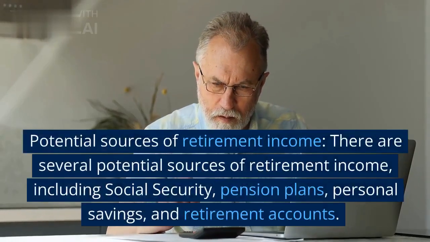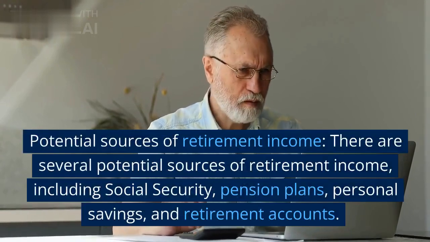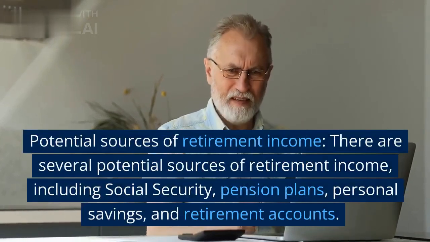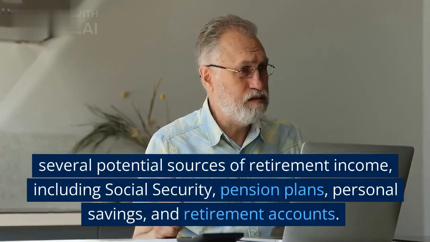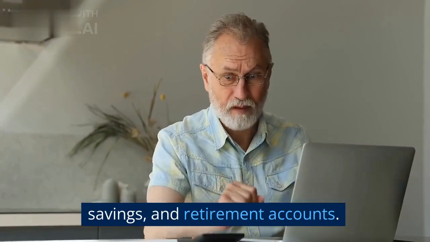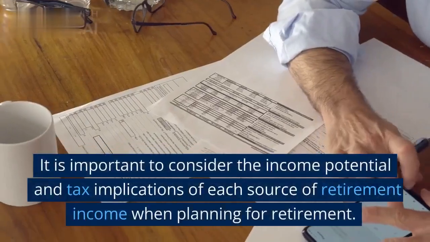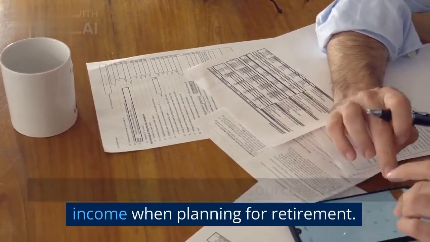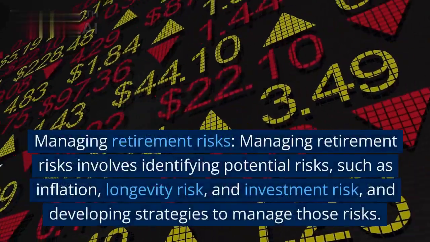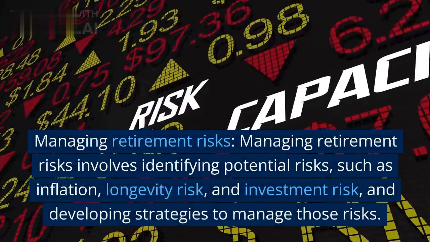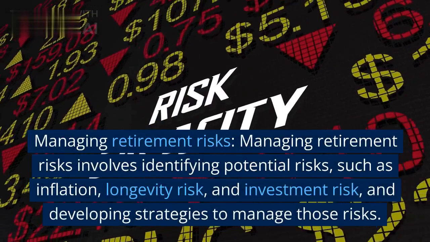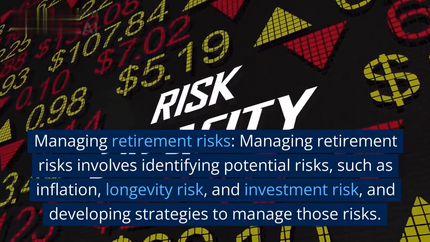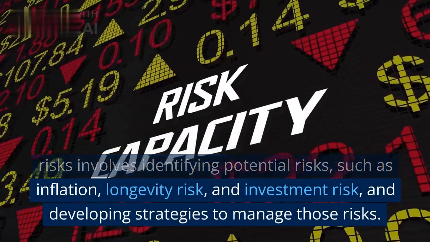Potential sources of retirement income. There are several potential sources of retirement income, including Social Security, pension plans, personal savings, and retirement accounts. It is important to consider the income potential and tax implications of each source of retirement income when planning for retirement. Managing retirement risks. Managing retirement risks involves identifying potential risks, such as inflation, longevity risk, and investment risk, and